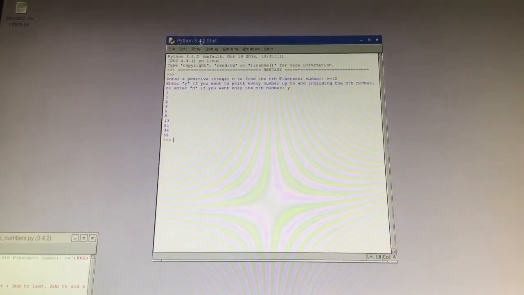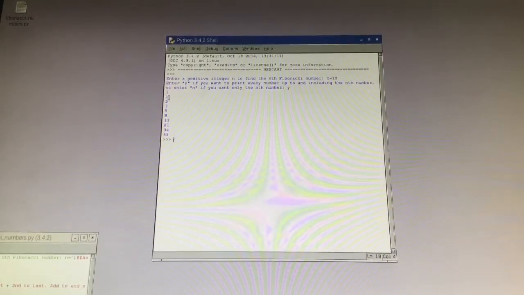So if you don't know what the Fibonacci sequence is, it starts with 1 and 1, and then it takes where you're at, and adds the one before that to get the new number. So 1 plus 1 is 2, and 2 plus 1 is 3, 3 plus 2 is 5, 5 plus 3 is 8, 8 plus 5 is 13, and so on, and then 55.